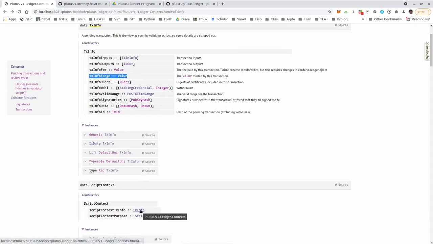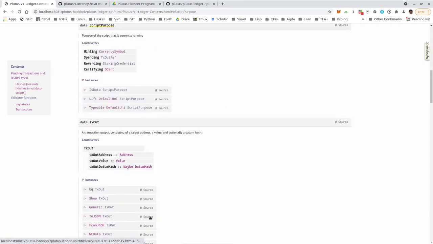So the context will get as txInfo the transaction that's being validated, and as script purpose it will get Minting with the currency symbol that is currently checked, so whose minting or burning is currently checked. So in principle, in this forge field, in the value of the forge, there can be several currency symbols. And then for each of those, the corresponding minting policy would be run. And the purpose would change accordingly, with the appropriate currency symbol.